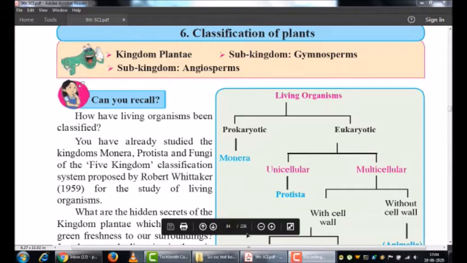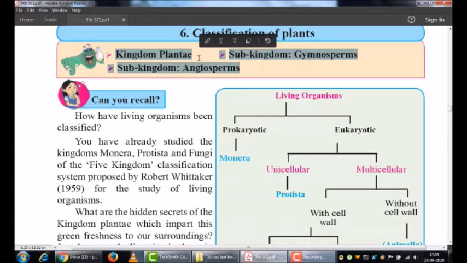Before proceeding, let us first understand what we are actually going to study in science 2. In science 2, we will be studying the environment, environmental sciences and biology. With biology, we are first going to start the first chapter of science 2, that is the classification of plants. In that we are going to study the kingdom Plantae and subkingdoms.